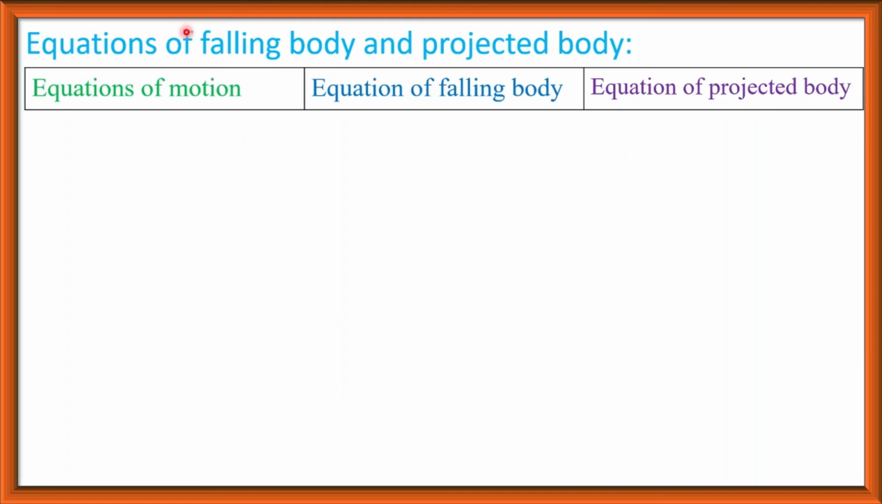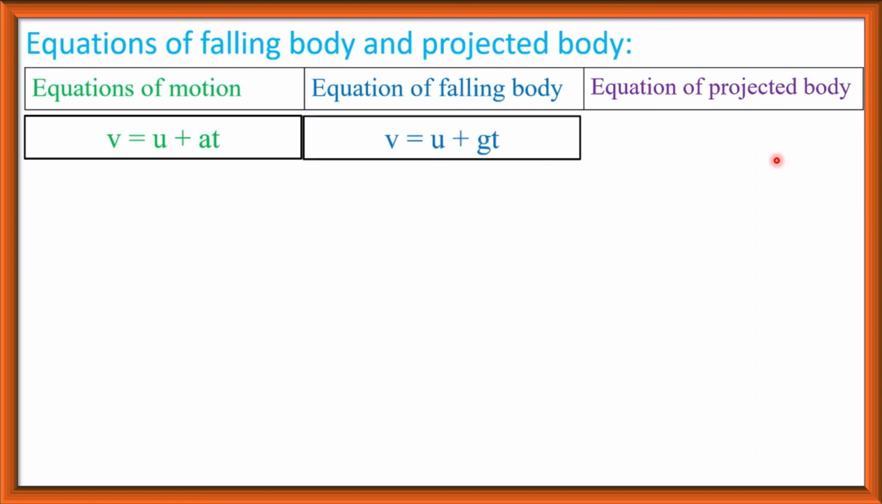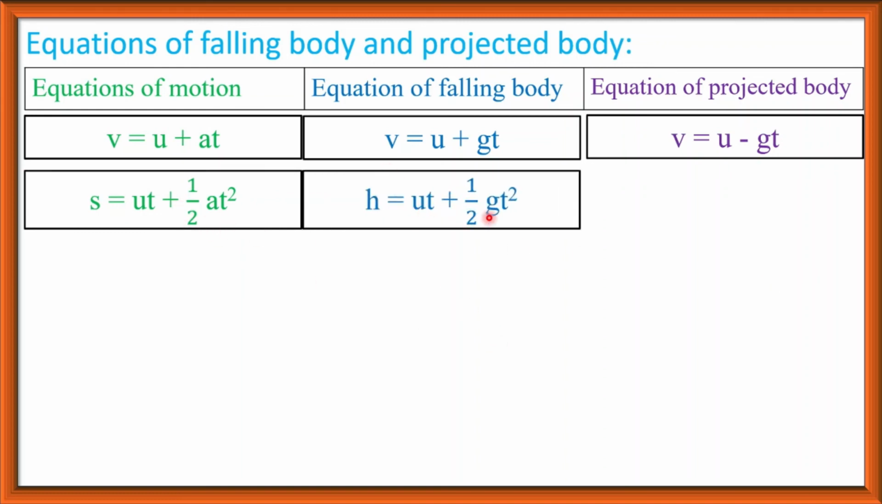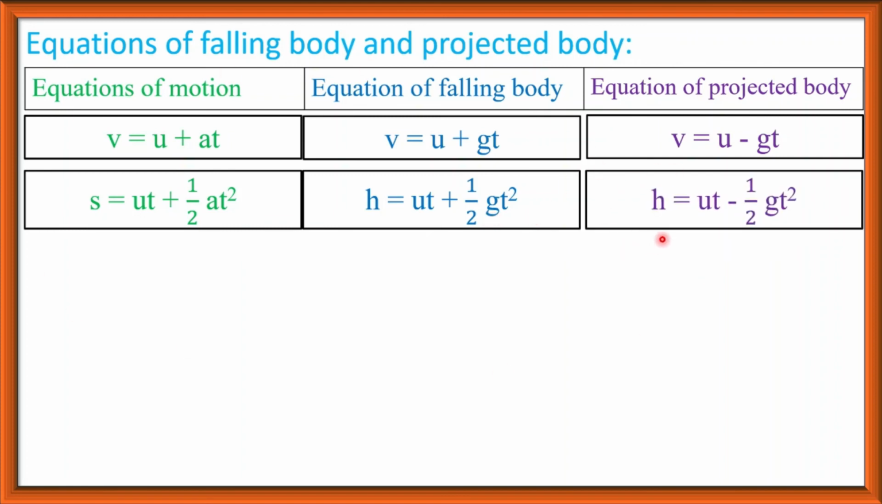Now the equation of motion, the equation of a falling body, and the equation of a projected body. v is equal to u plus at. This is the general equation of motion, and for a falling body we can write v is equal to u plus gt. Instead of a we will write g, and for a projected body it will be v is equal to u minus gt. And s is equal to ut plus half at square. For a falling body we will write h is equal to ut plus half gt square, and for a projected body h is equal to ut minus half gt square.